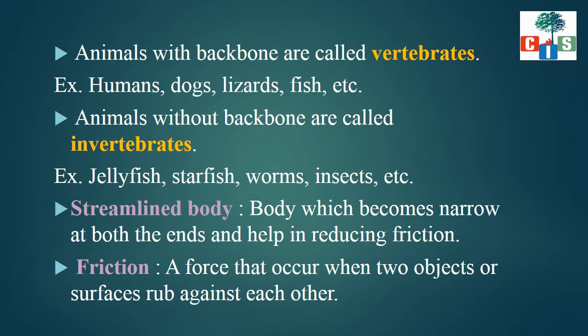You can also try this now. You can take your two palms and start rubbing them on each other. Here you are creating friction, and because of this friction, what will happen? After some time, your hands will become warm. Especially we do this in the winter season, right? Yes, so that we can get warm. So when two objects or surfaces rub against each other, at that time a frictional force or friction occurs.